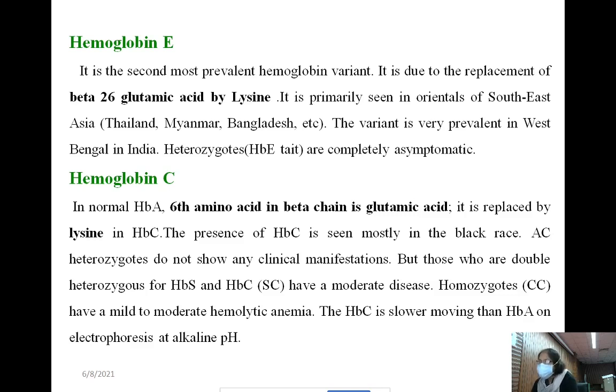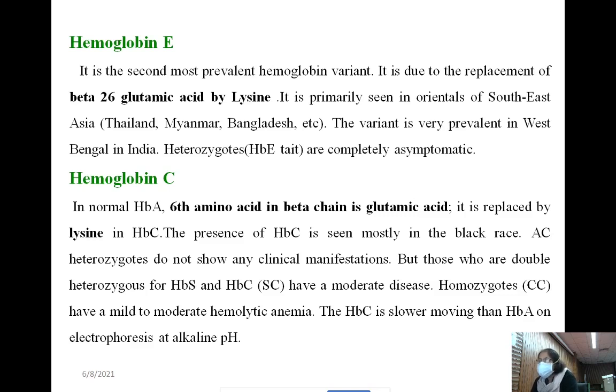You have to write that one. In hemoglobin E heterozygous, or E trait, the hemoglobin E percentage is up to 30 to 35%.